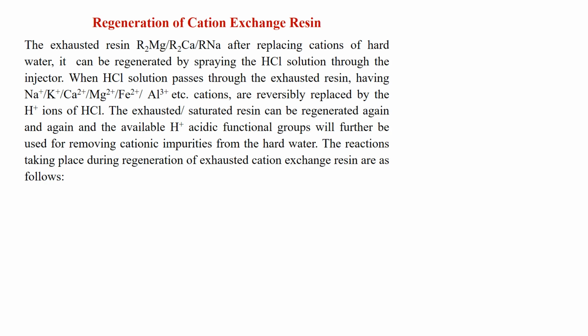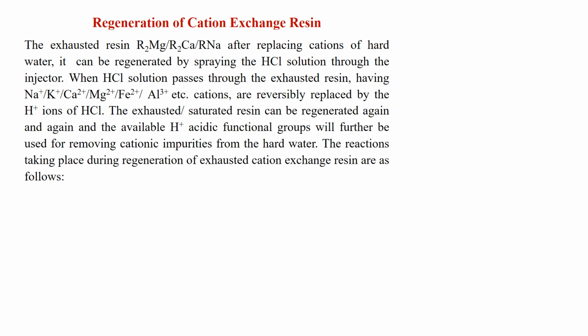When HCl solution passes through the exhausted resin having sodium, potassium, calcium, magnesium, iron, aluminum cations, they are reversibly replaced by the H+ ions of HCl. The exhausted or saturated resin can be regenerated again and again, and the available H+ acidic functional groups will further be used for removing cationic impurities from the hard water.